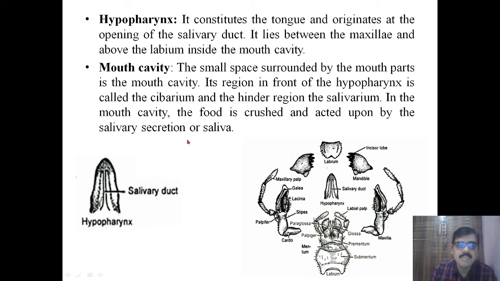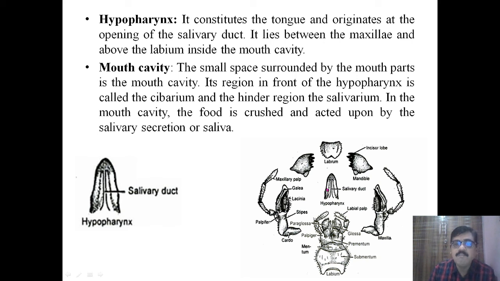And the last one is the mouth cavity. The mouth cavity is the space which is surrounded by the mouth parts. These are the mouth parts: the labrum, then the pair of mandibles, the pair of maxillae, the labium, and the hypopharynx. Surrounding the hypopharynx, this is the cavity, and it is called the mouth cavity.